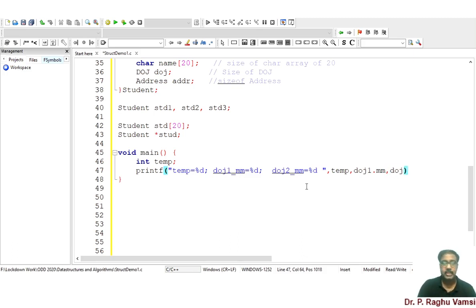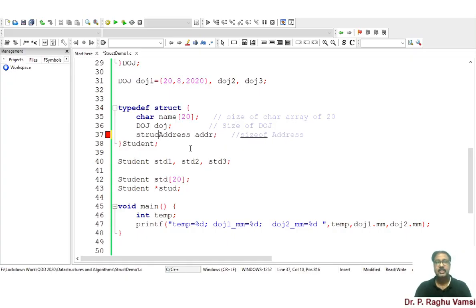Next one is DOJ2 dot. So this is the way you refer to the structure members from structure variables, so that the corresponding values will be printed on the screen. Now we'll run this code.